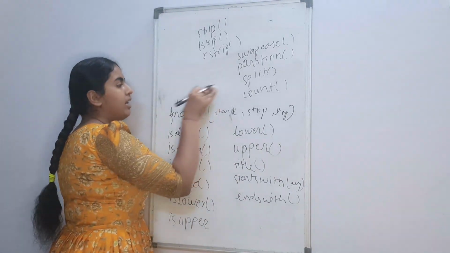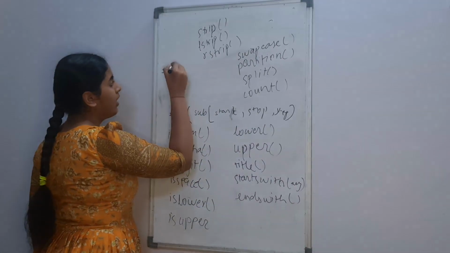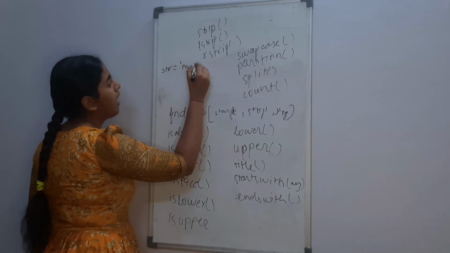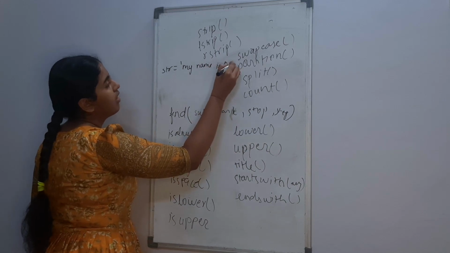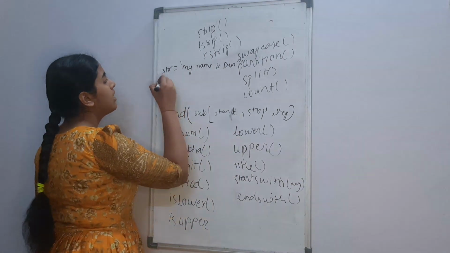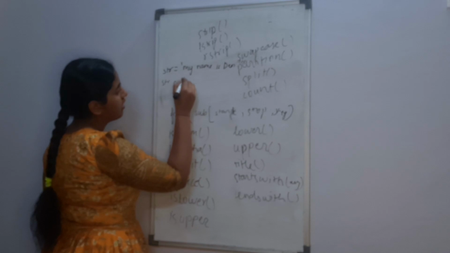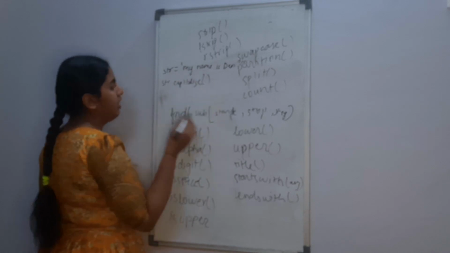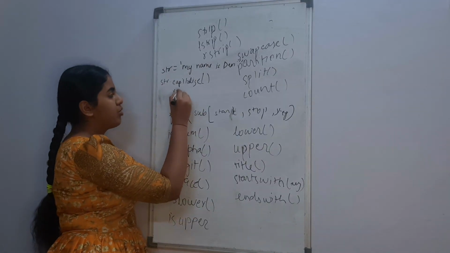Okay, now let's say you have a string str, which says in all small letters, my name is Devi. Okay, what capitalize will do is that if you use str dot capitalize, it would convert the string to the given output that I am showing.